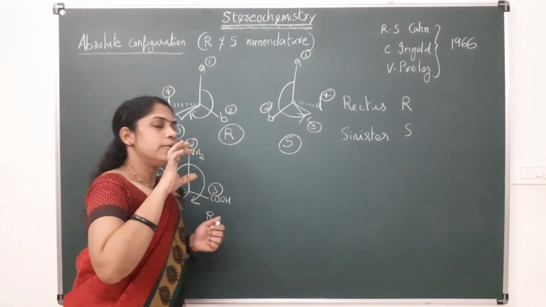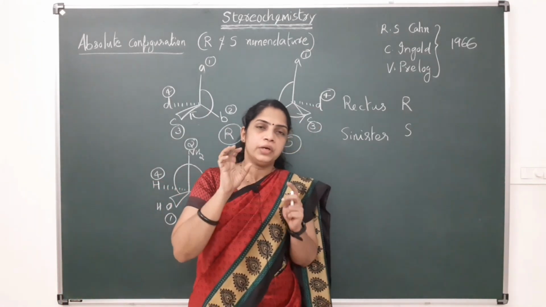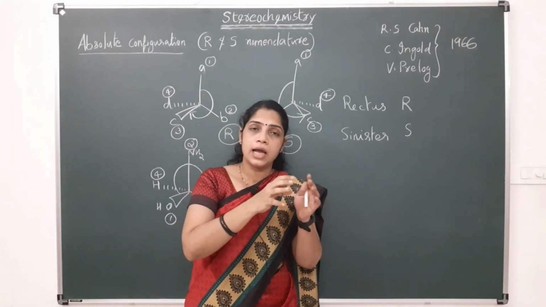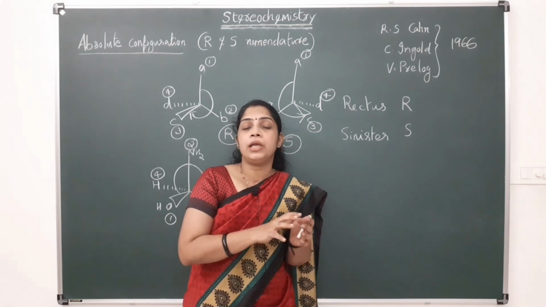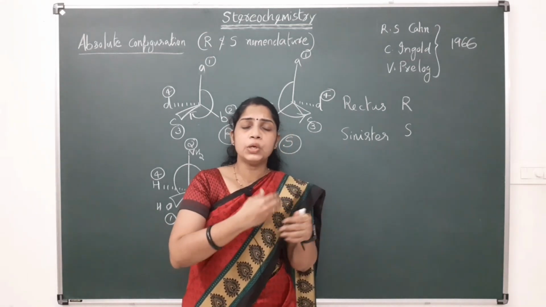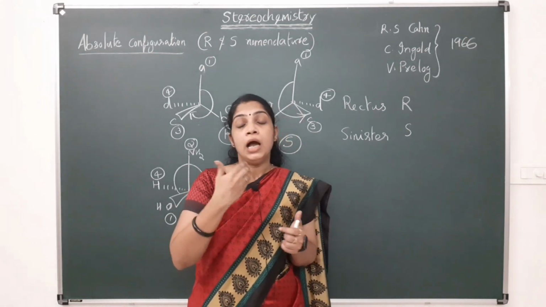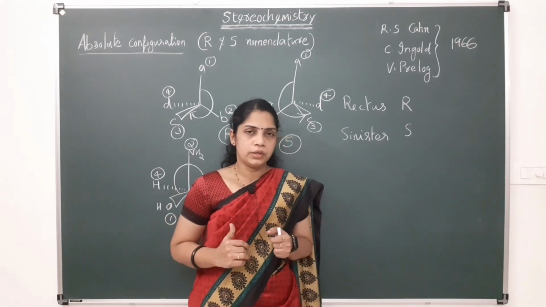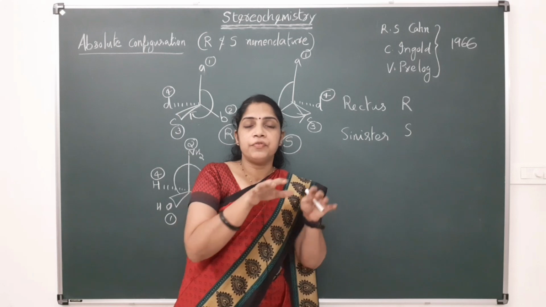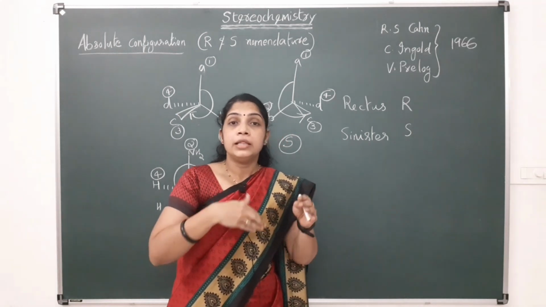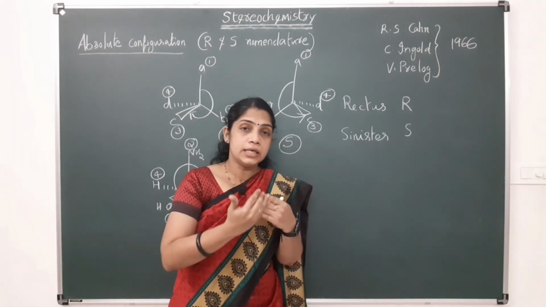So, the first rule is that if there are different atoms, the group having the highest atomic number will get higher priority over lower. And in the case of the same atomic number, we have to consider its mass.